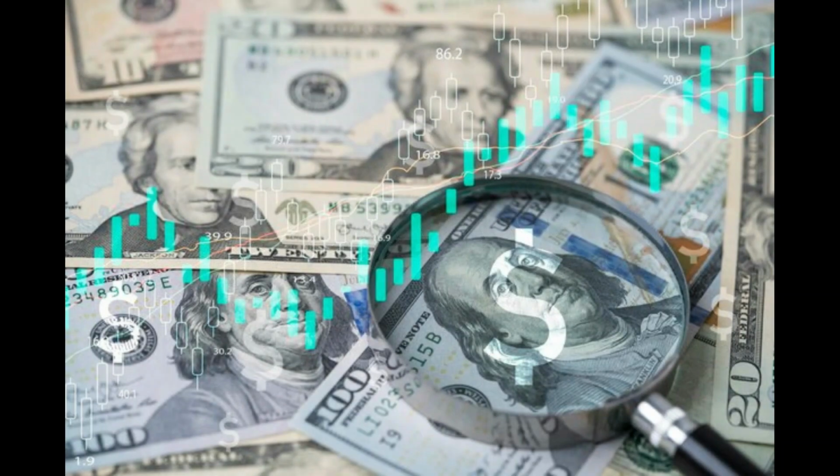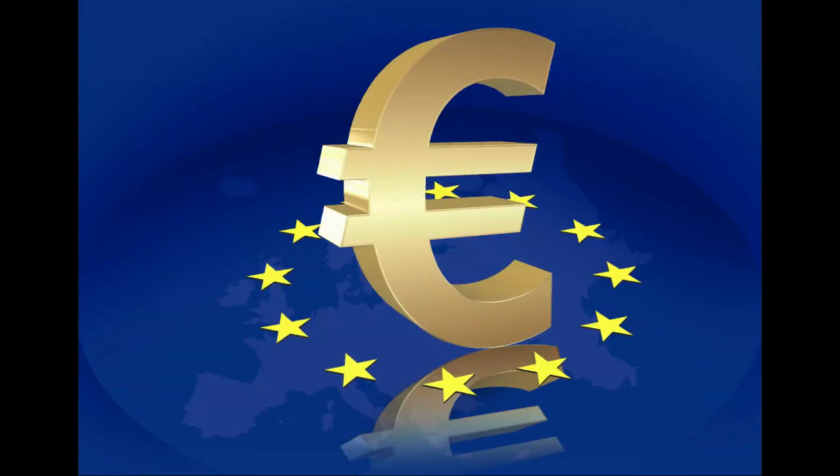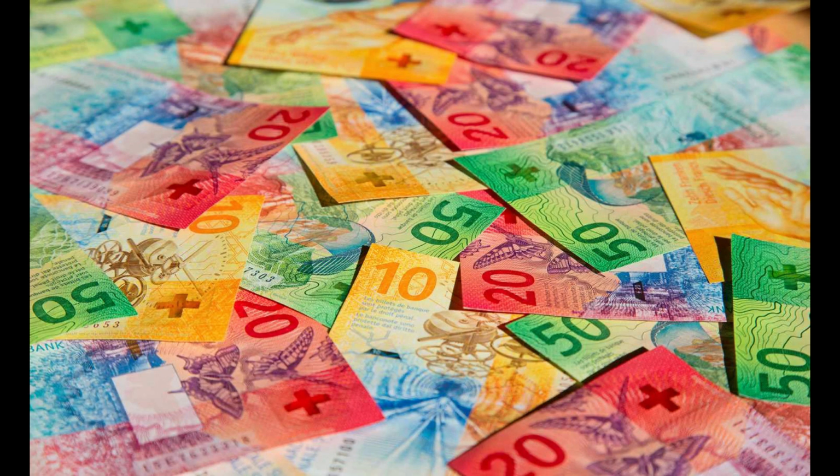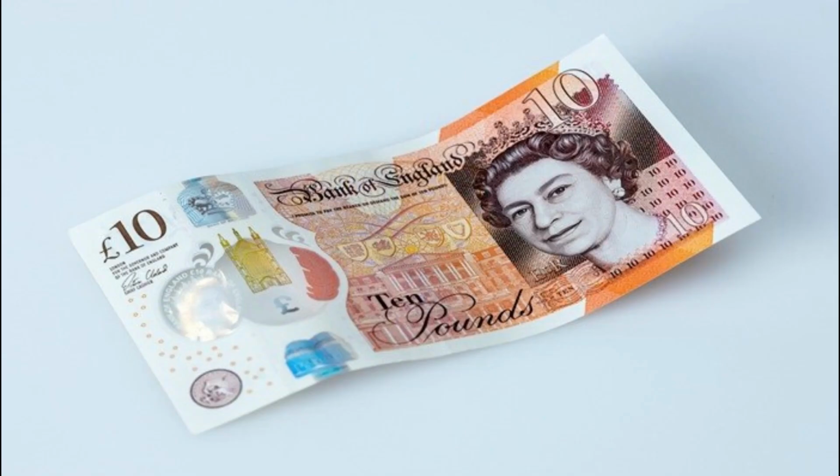US dollar index is a measure of the value of the US dollar relative to a basket of foreign currencies. The dollar index is used to measure the value of the dollar against a basket of 6 foreign currencies. The basket of currencies are Euro, Swiss franc, Japanese yen, Canadian dollar, British pound and Swedish krona.